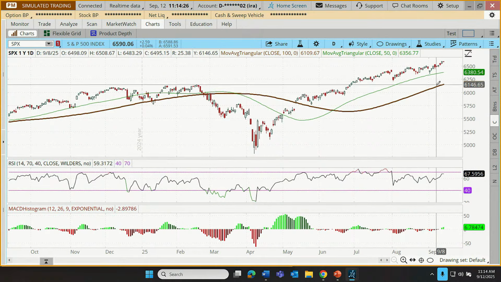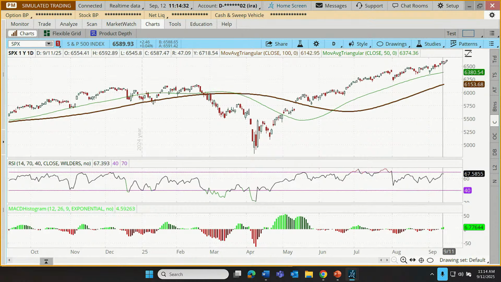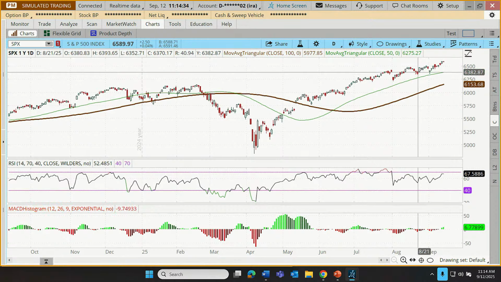momentum. So trend, we typically look for the 50 triangular moving average to be above the 100. In this case, it is. And that would typically be interpreted by users of this strategy set as an indication that trend looks good. Okay, so within the trend, is there apparent short-term value, and what's momentum doing?